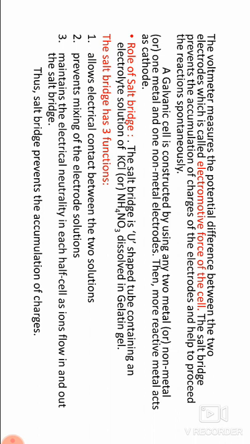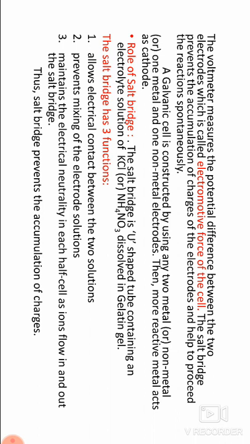In the meantime, the zinc sulfate solution becomes positive due to the formation of Zn2+ ions from the zinc rod. This accumulation of charges in the two solutions prevents further flow of electrons. Hence, the reactions in the cell stop if a salt bridge is not used.